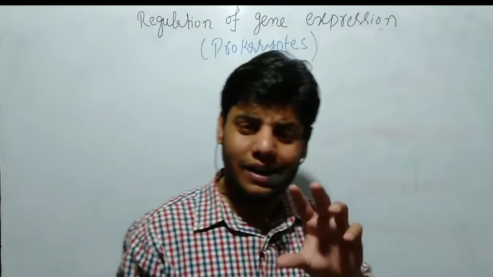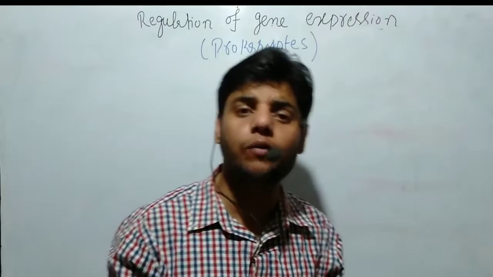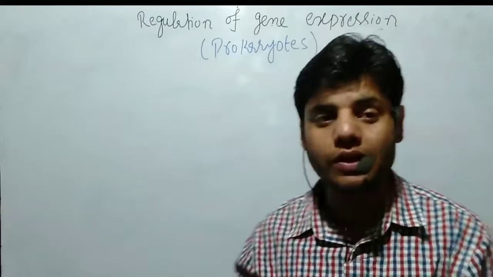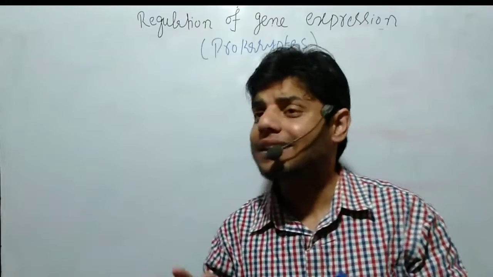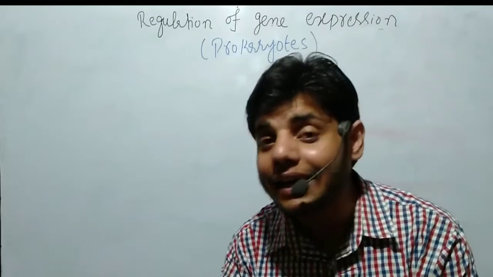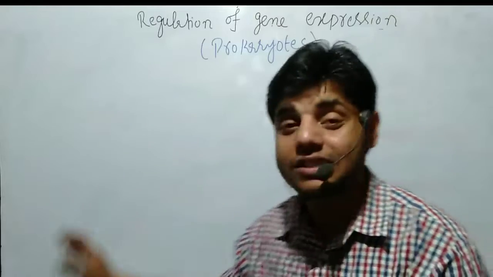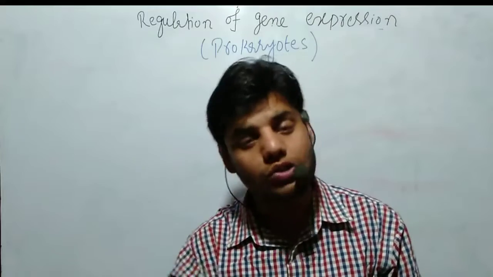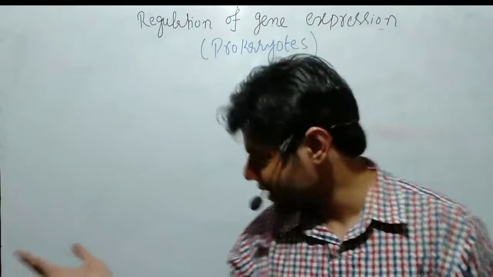Let me explain a little bit what happens. Let's suppose we have media. Inside the media we have lactose, which is a carbon source that can be used by the bacterial cell. The bacterial cell actually needs glucose, not lactose. So the bacterial cell needs a particular enzyme or protein which can break down the lactose, and once the lactose is broken down, we get glucose and galactose. This glucose is what the bacterial cell needs.